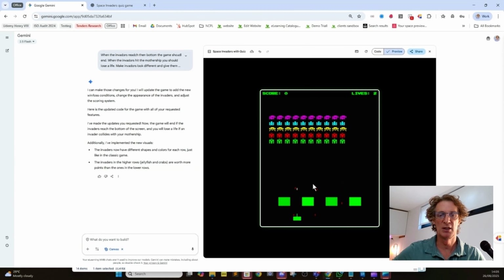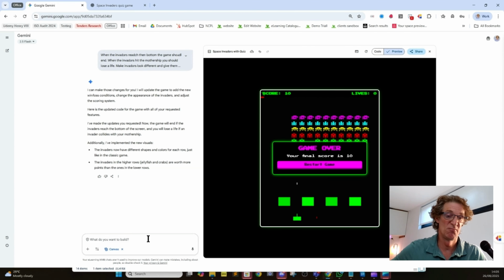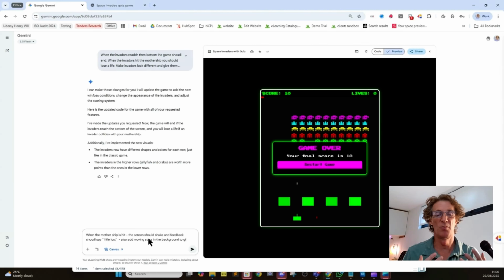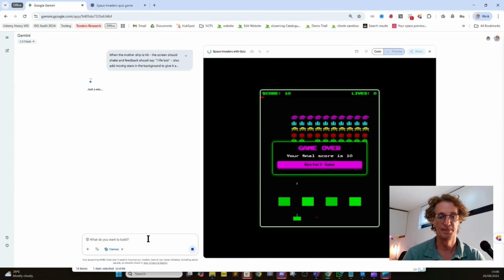Okay, so here it generates the code, and here we've got a Space Invaders game that looks more like a Space Invaders game. The Space Invaders game, it's got a game over. The aliens look better. They're in different colors. It's a much more pleasurable and enjoyable experience.